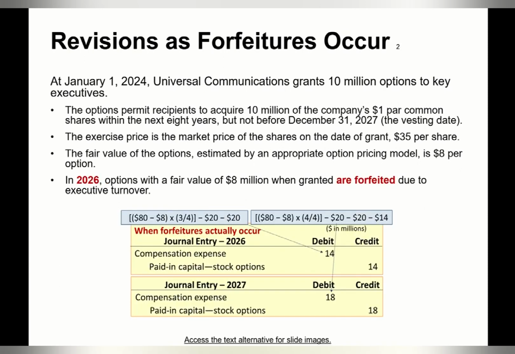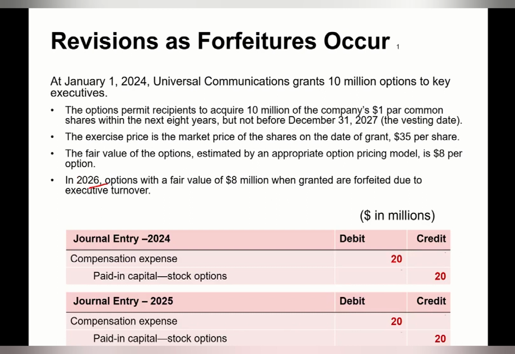And in 26, we know that $8 million are forfeited in this year. So cumulatively, I say 80 million minus 8. So the total amount should be $72 million times 3 years accumulated over the 4 year period. So 3 over 4 minus the 20 and 20 that were recorded in previous years.